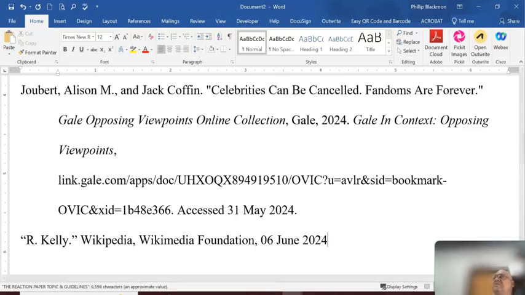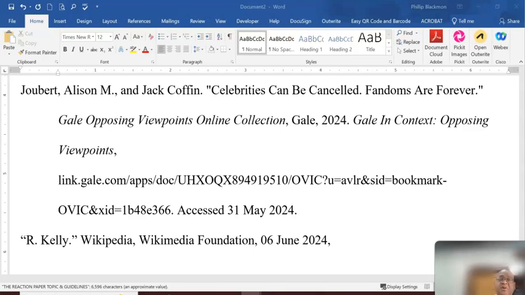And after this, we're going to put a comma. And then I'm going, oops, sorry, I'm on the wrong page. We're going to put a comma. And then we're going to go back up to the top of the page, and we're going to copy the URL.